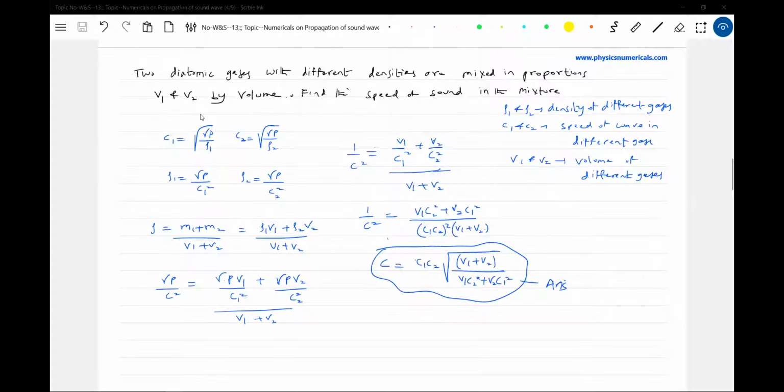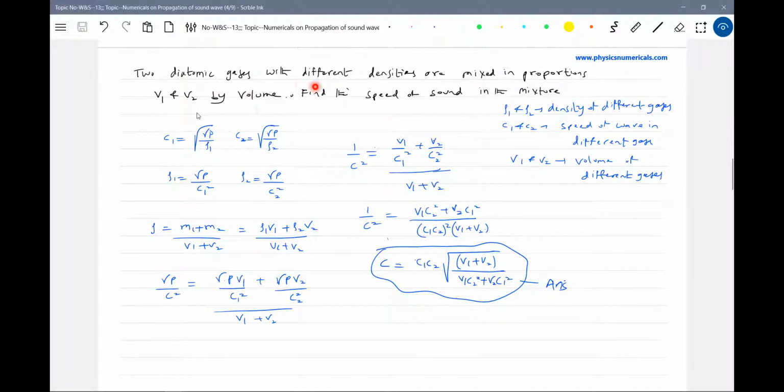Okay, we have a question here. Two diatomic gases with different densities are mixed in proportion V1, V2 by volume. Find the speed of sound in the mixture. Let ρ1, ρ2 be the densities of the different gases, C1, C2 be the speed of wave in the different gases, and V1, V2 be the volumes of the different gases. These are volumes, not speed. Look at the symbols carefully.